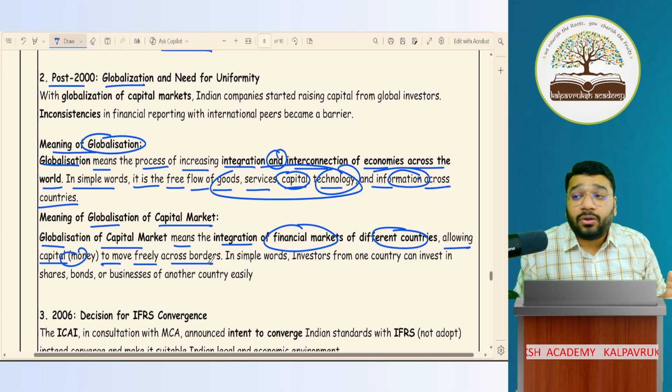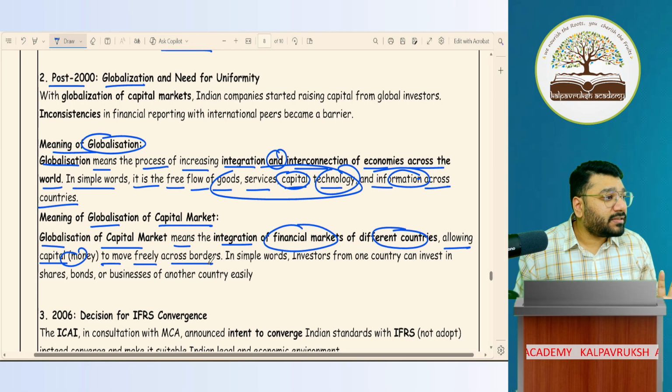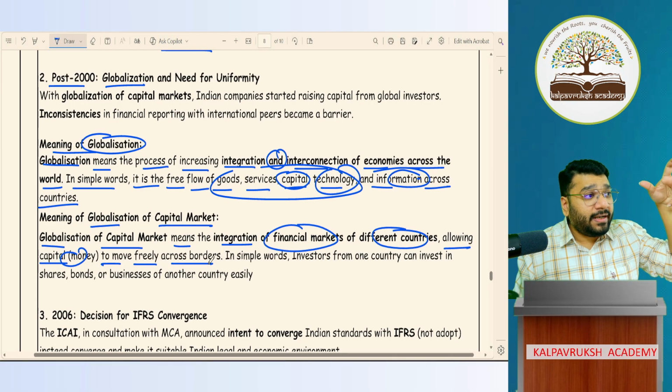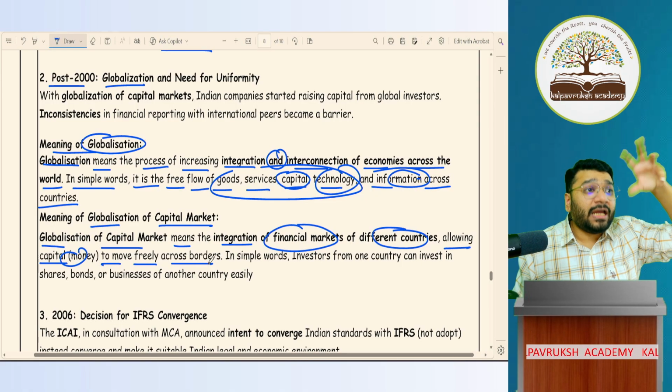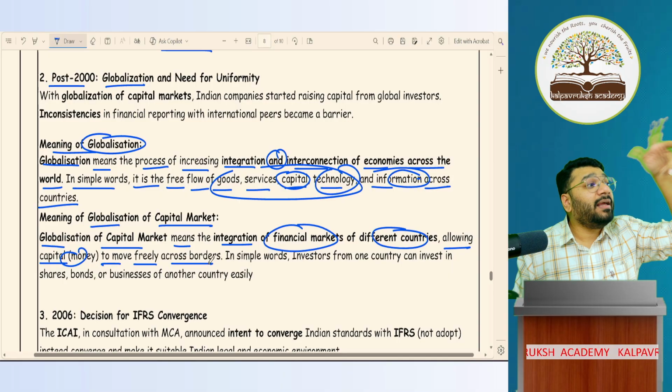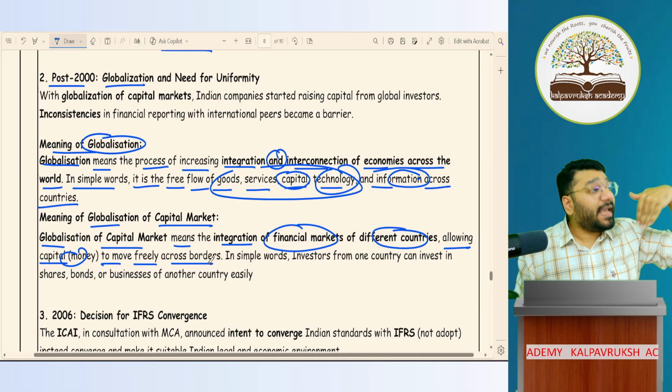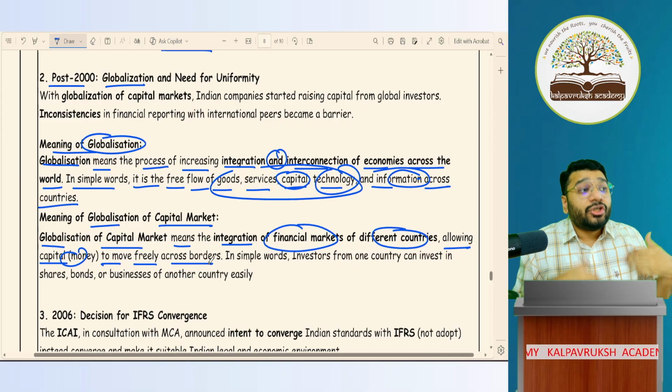Therefore, we thought of adopting IFRS as it is. But the problem in adoption is that IFRS was formulated keeping in mind certain economic conditions, business conditions, and legal conditions. And those conditions are very different from our business conditions, economic conditions, and legal conditions. So therefore, we could not adopt that as it is.